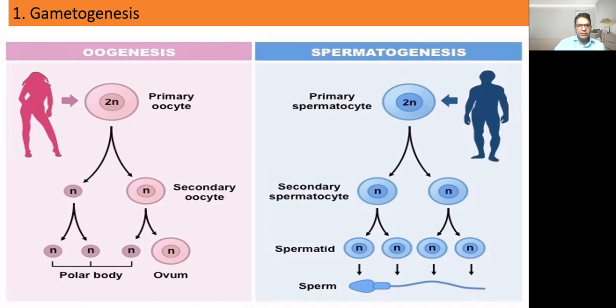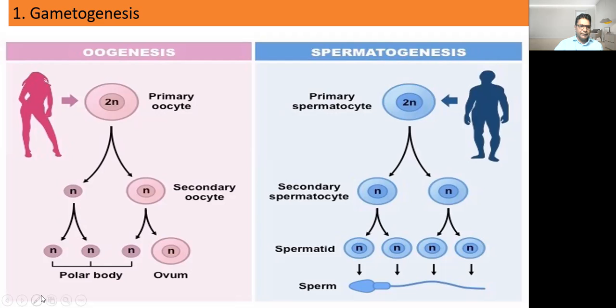During the process of oogenesis, the primary oocyte undergoes meiosis, the first meiotic division, and there is production of one secondary oocyte and one polar body. This secondary oocyte again undergoes meiosis second, and it produces one egg, ovum, and one polar body. The polar body produced because of meiosis first also divides and produces two polar bodies.